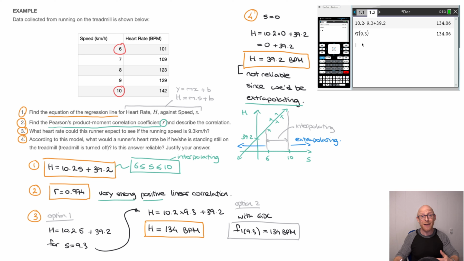And there we go. We've now answered this exam question involving the equation of a regression line using our TI-Nspire CX.